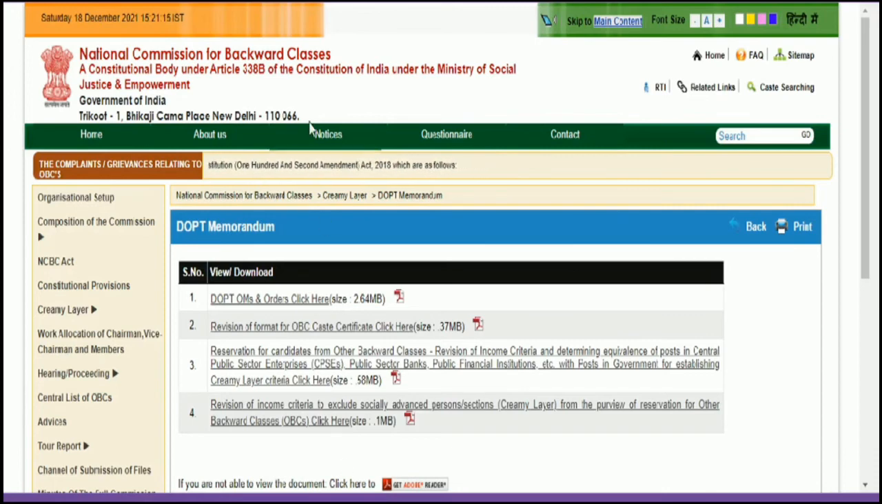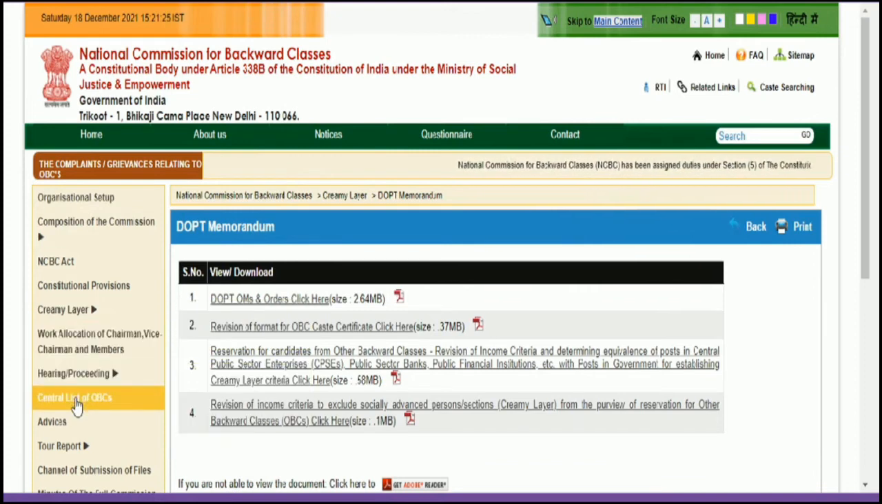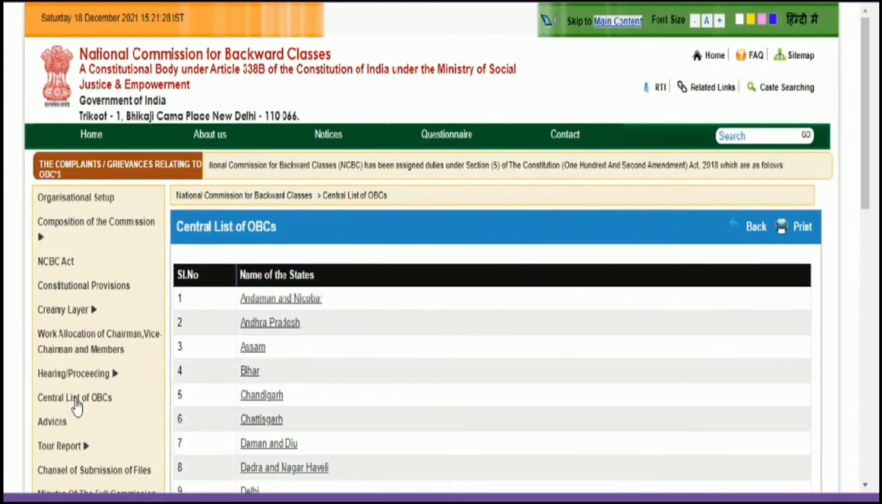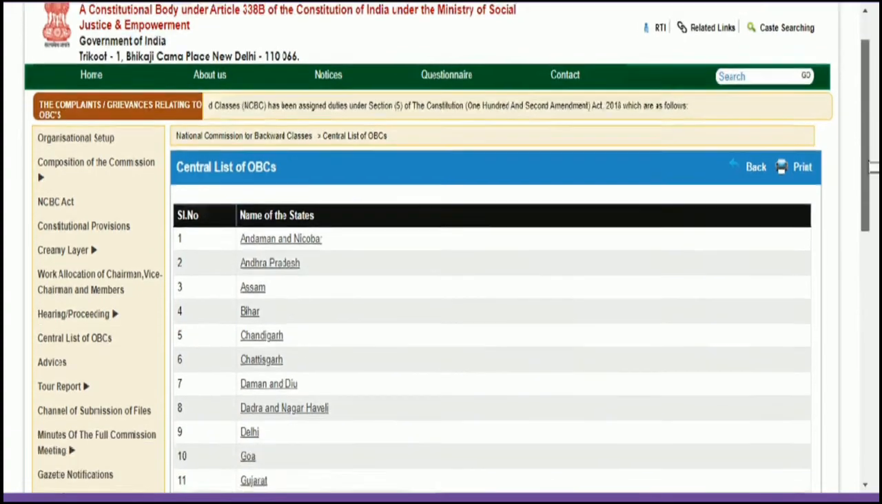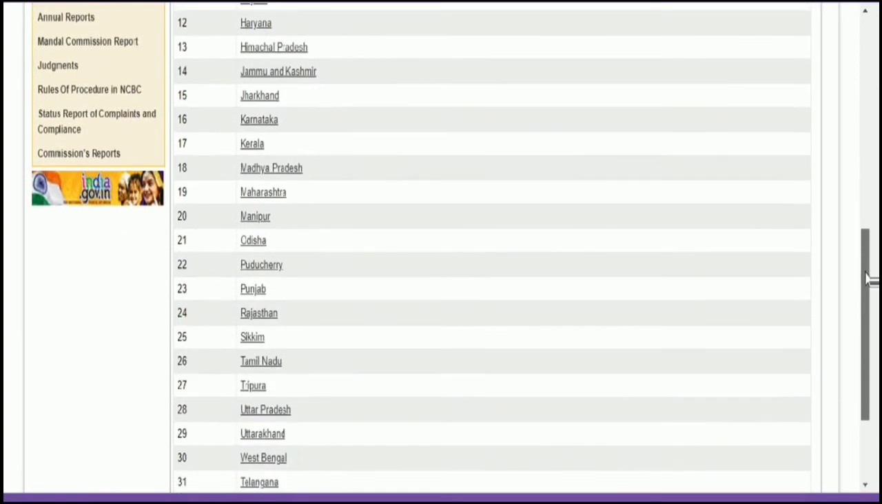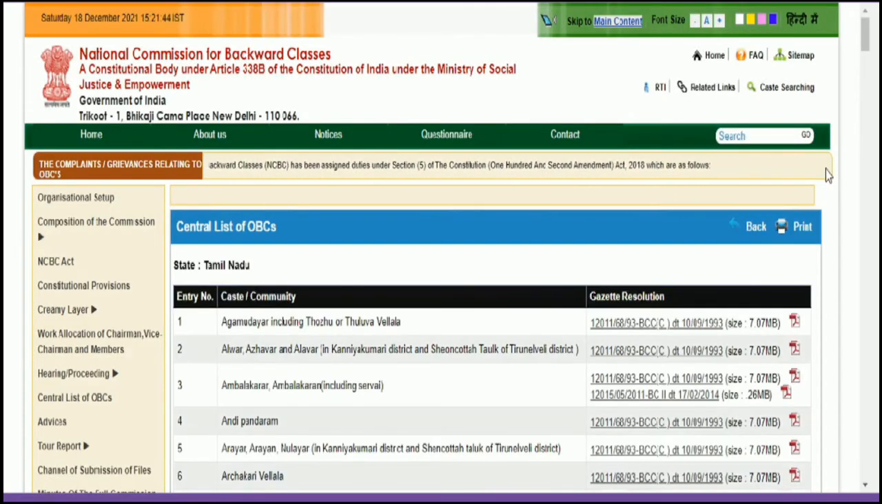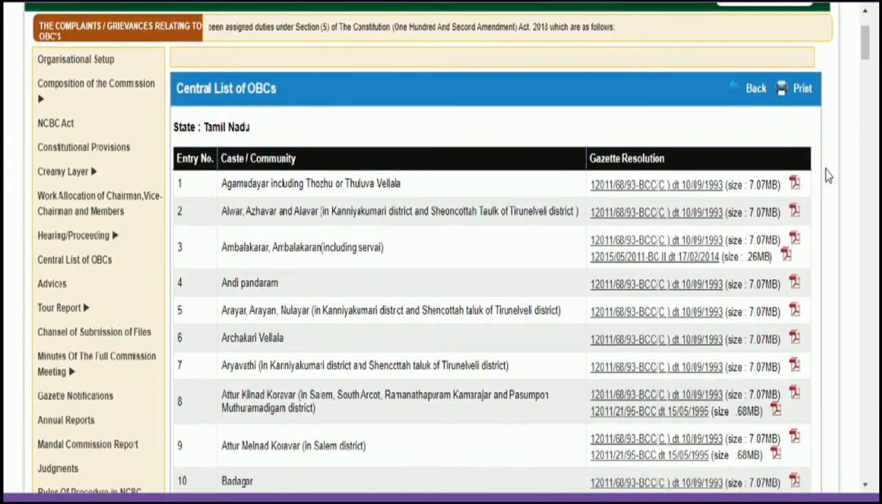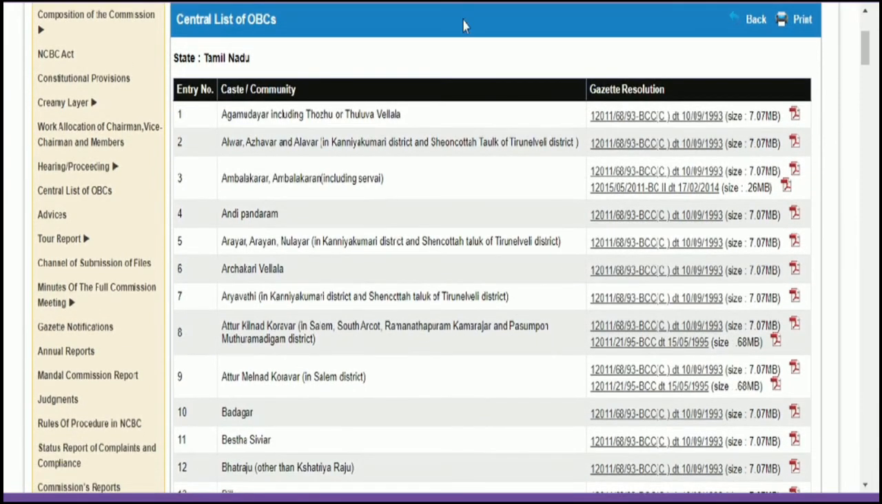So to check whether you are falling under OBC, that is other backward classes, you need to go to www.ncbec.nic.in. In that, if you check the dashboard, they will produce a central list of OBC. You need to click that, and here they will produce a central list of OBC, with a serial number and name of state. You need to select your state. For example, if you select Tamil Nadu, that is code 26, that is the serial number. Here you can see the central list of OBC, that is other backward communities, in Tamil Nadu. Here you have your entry number, and here you have your caste or community.